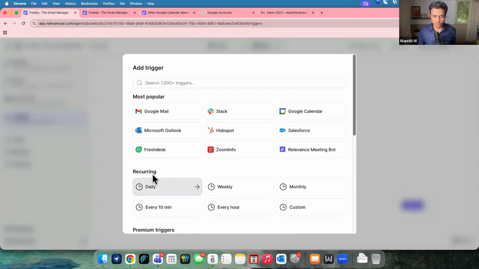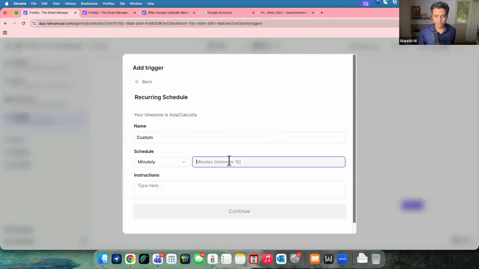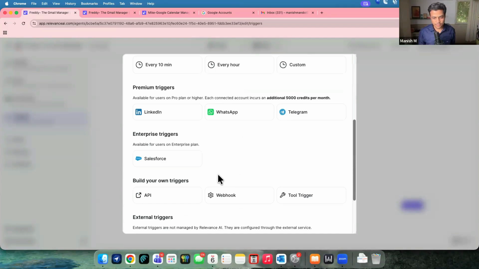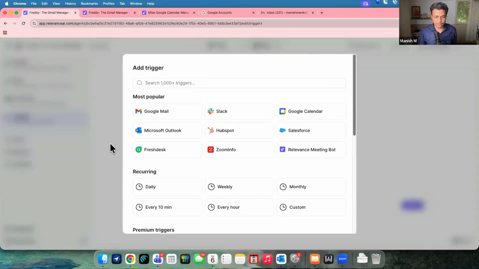Or you can do this recurring run, and if I go with minutely, the minimum is 10 minutes. So it's supposed to run in a 10-minute window. It can't be every 1 minute like we have inside n8n. It can't run every minute or on a real-time basis. Otherwise, you'll have to configure things. For us, it is not a big deal to configure with API calls or webhooks, but for someone who's non-tech, it'll be a big challenge. So this is how the trigger part works.